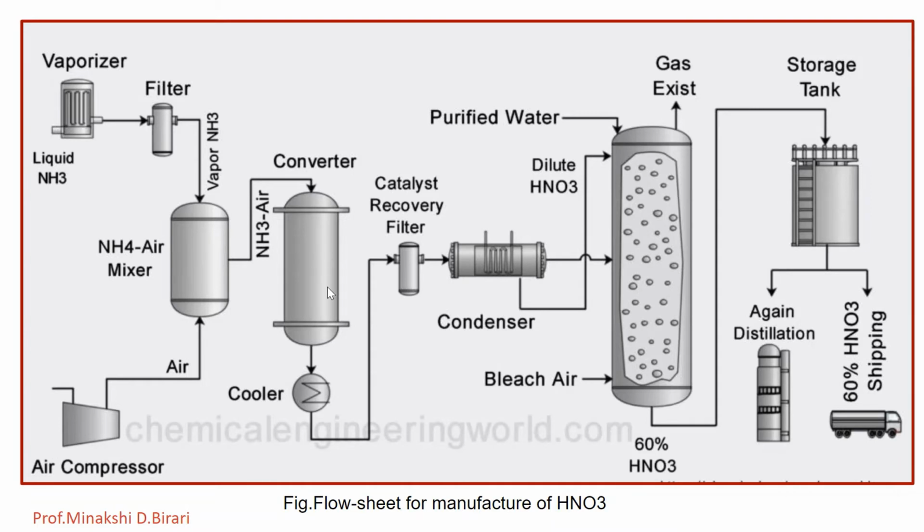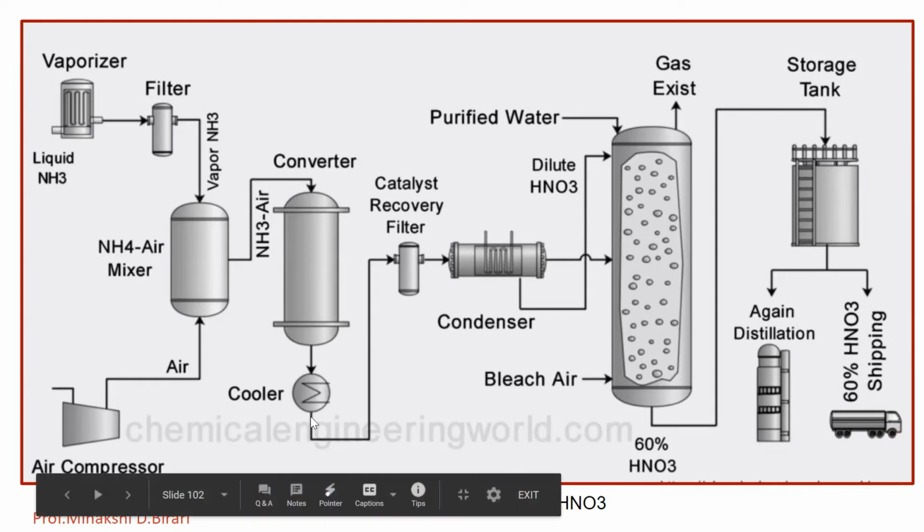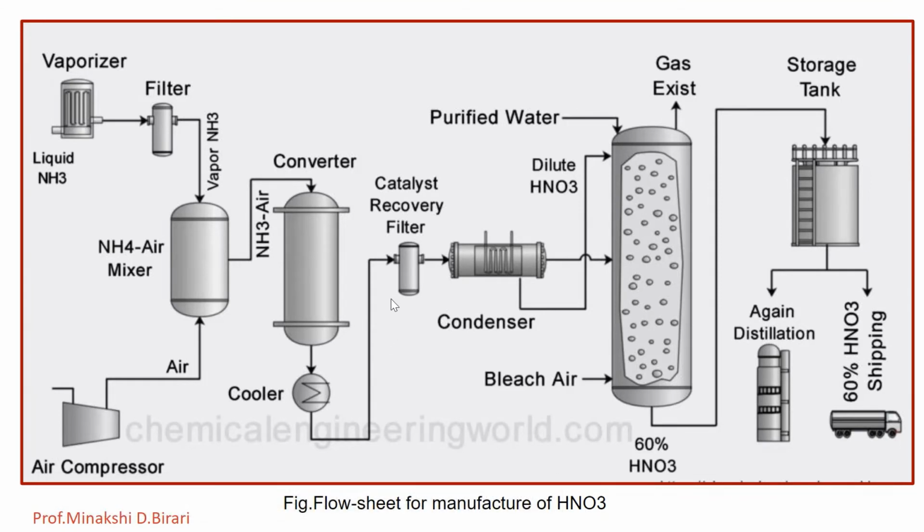Then these hot gases emerging out of the reactor are cooled in a heat exchanger and mixed with air before taking into the oxidation tower. The nitric oxide, that is NO, is oxidized to nitrogen dioxide, NO2. The resulting gases are cooled in a cooler where a little HNO3 is formed because of the presence of water vapor and NO2 in the gases.